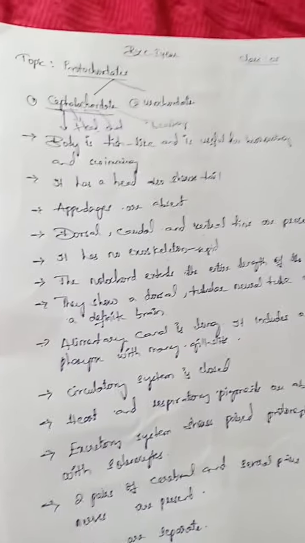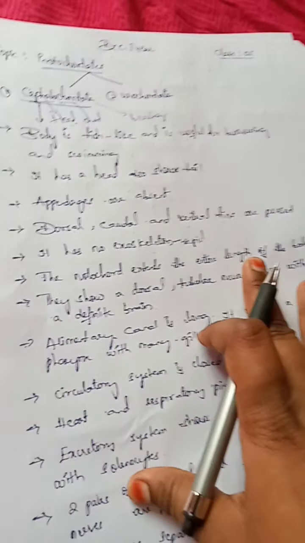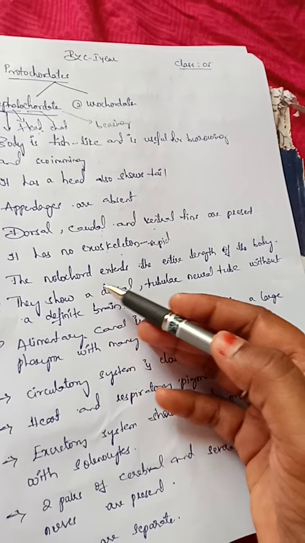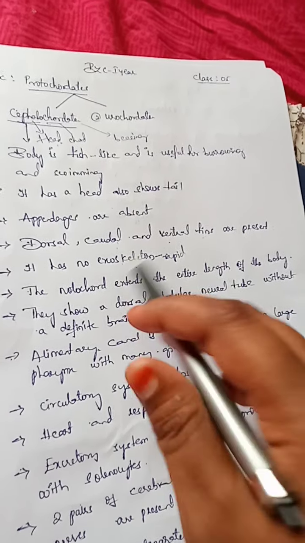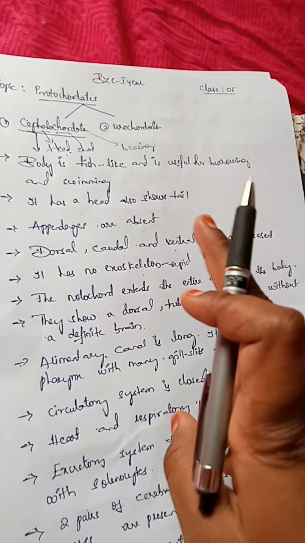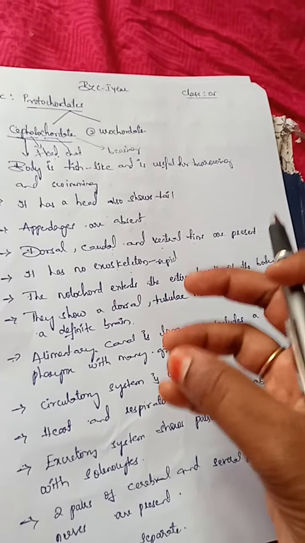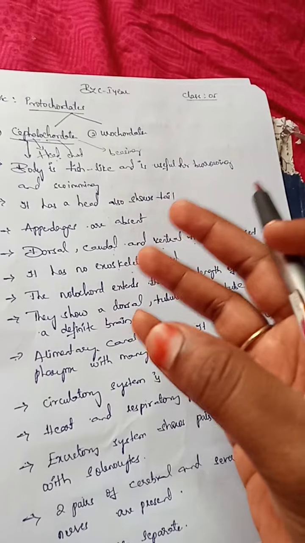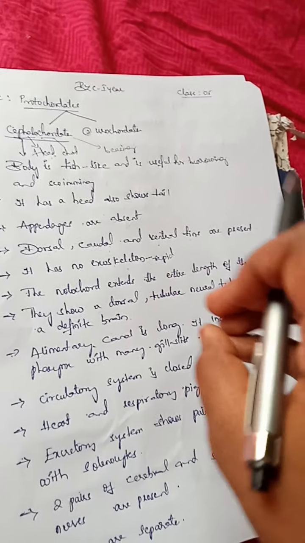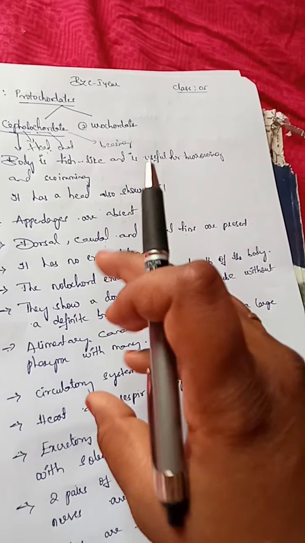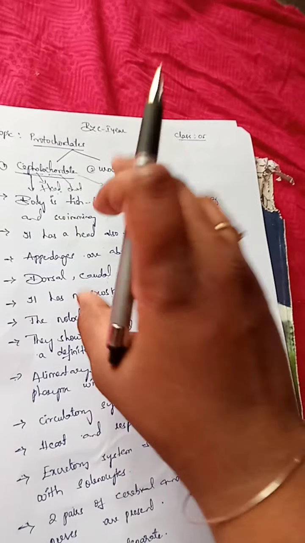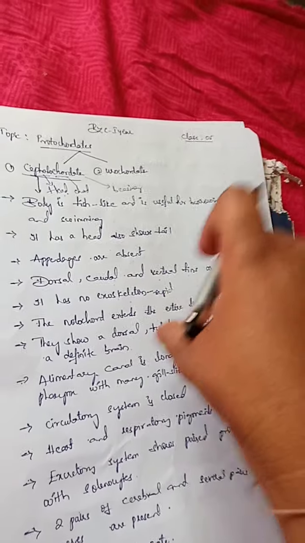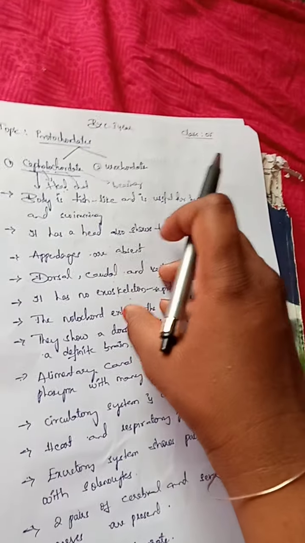Okay, can you hear? So next, the notochord extends the entire length of the body. Here we are discussing the chordate characters that the cephalochordates show. That's why we kept these protochordates among the vertebrates. We didn't discuss the hemichordata in vertebrates. Now we are discussing protochordates, because they show chordate characters.